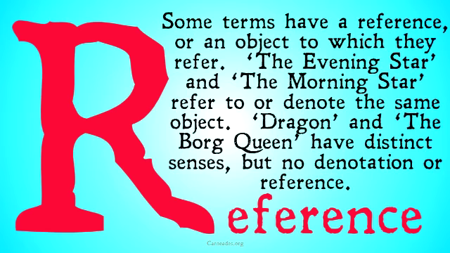This is distinguished from reference. So a reference is the actual object to which they refer. The morning star and the evening star refer to or denote the same object, even though they are using different senses to do it. It's important to note that words like dragon or the Borg Queen have distinct senses from each other, but don't have any denotation or reference. So, if a term fails to refer, it doesn't have a denotation, it doesn't have a reference.